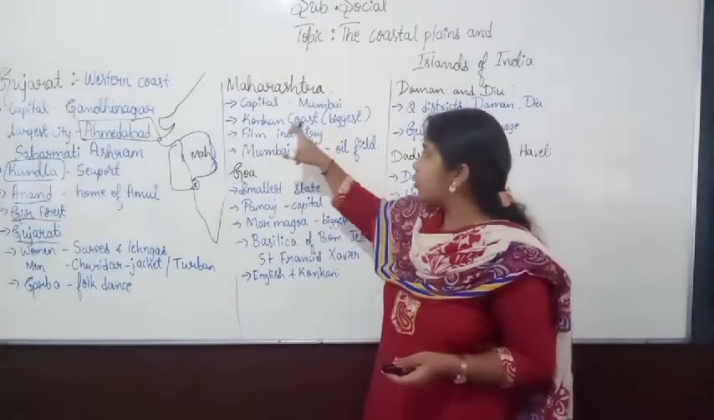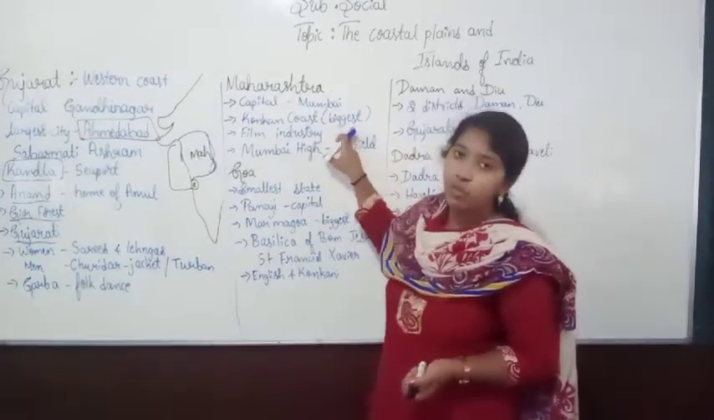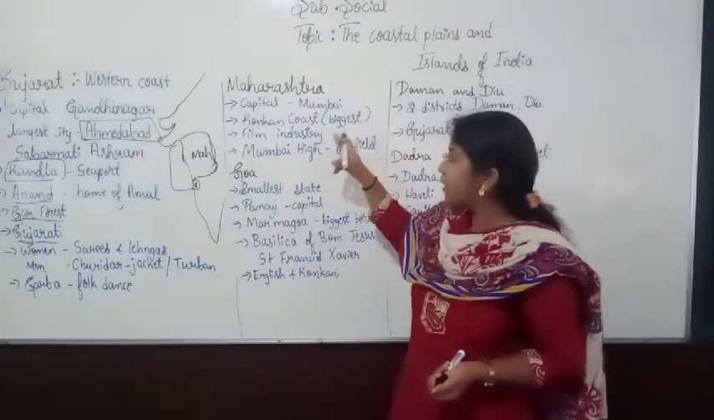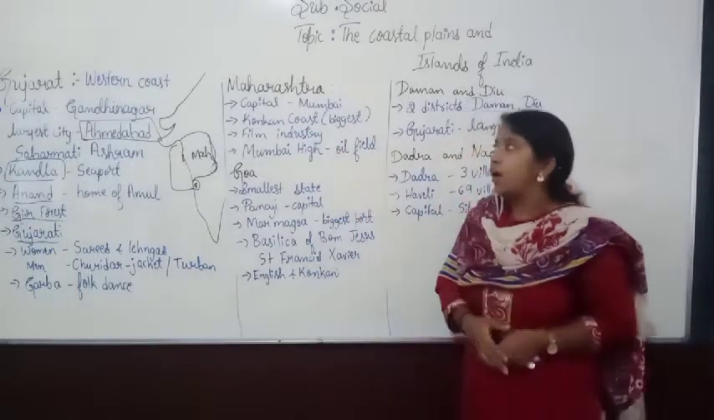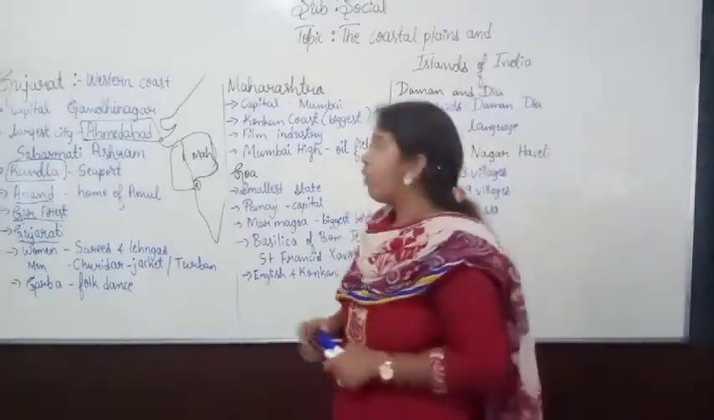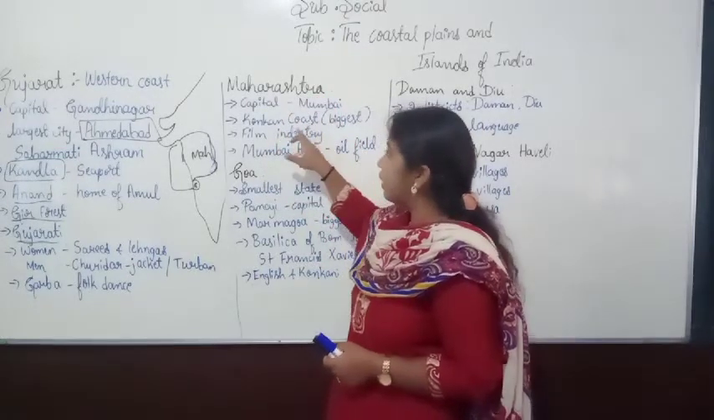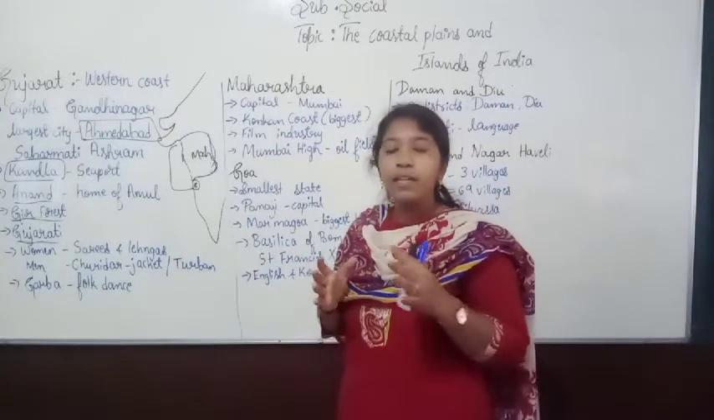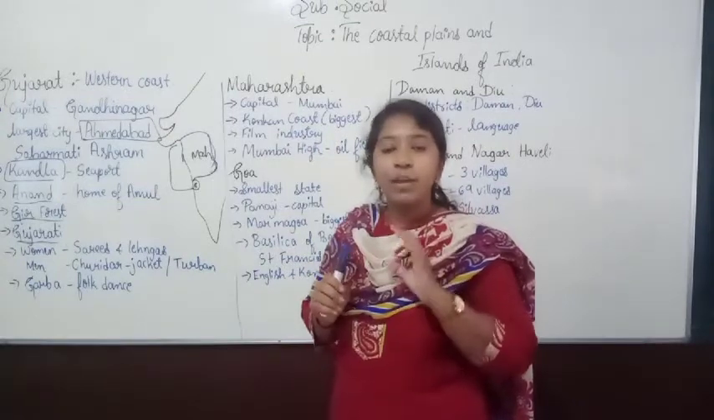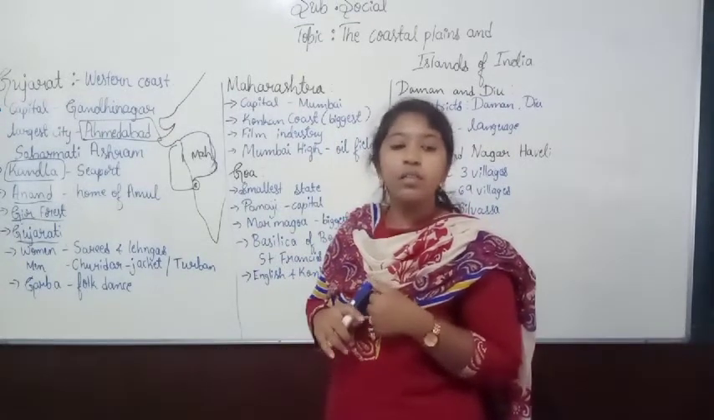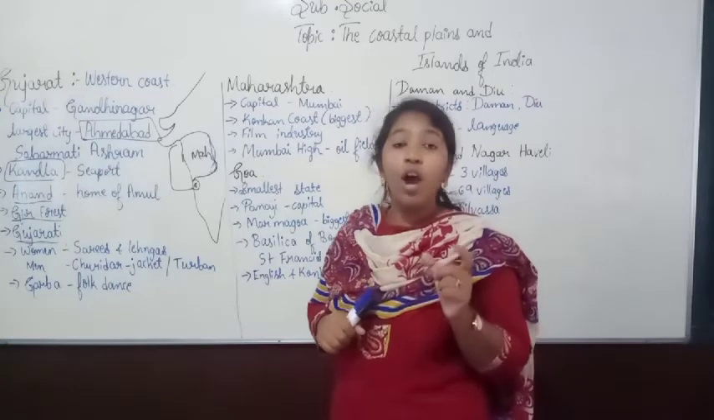And already I told that Konkan coast is the biggest seaport. And in the previous class I just informed that Maharashtra is very important, and it is present on the Konkan coast side. So Konkan coast is famous for what? Konkan coast is famous for its oil field.